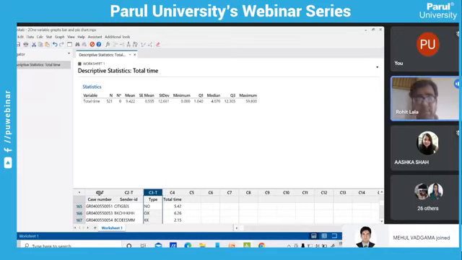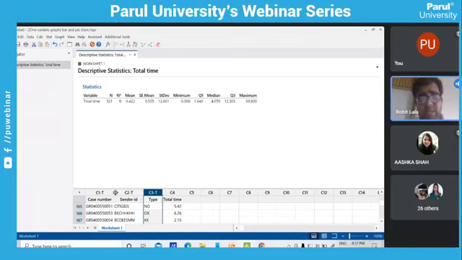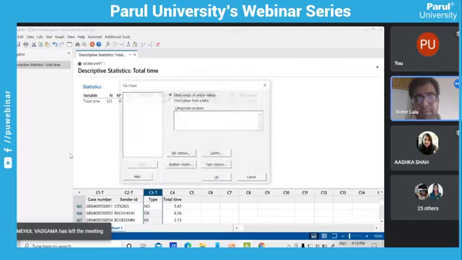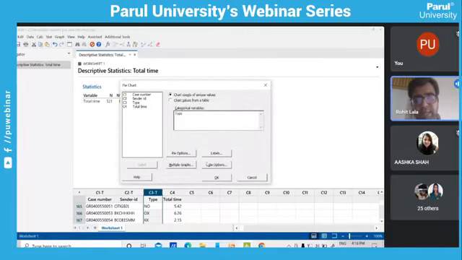So always remember, when your data is a categorical variable, two options are available. First is the pie chart and second is the bar chart, so that we can visualize it. So I am clicking on pie chart. I am selecting the type as categorical data, and I am clicking OK.